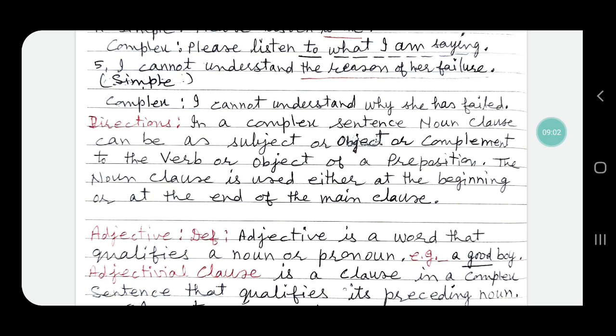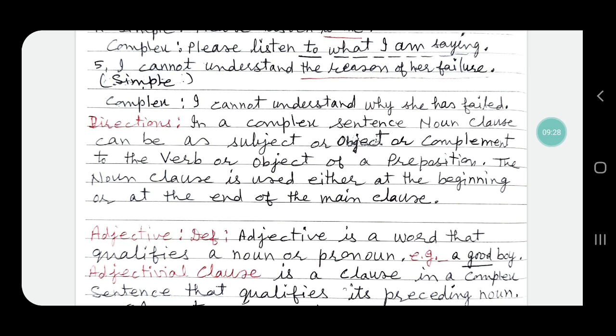So the conclusion drawn after doing these 5 sentences is that in a complex sentence, a noun clause can be the subject, object or complement of the verb, or the object of a preposition. The noun clause is used either at the beginning or at the end of the main clause.